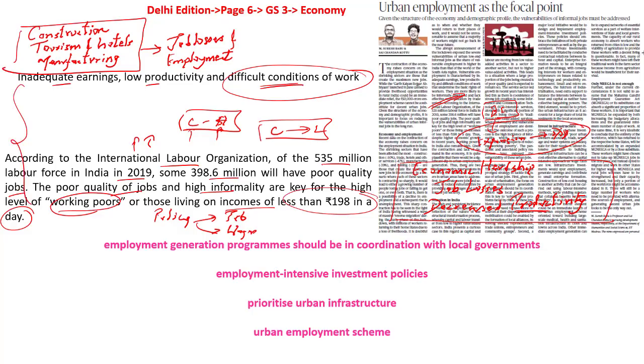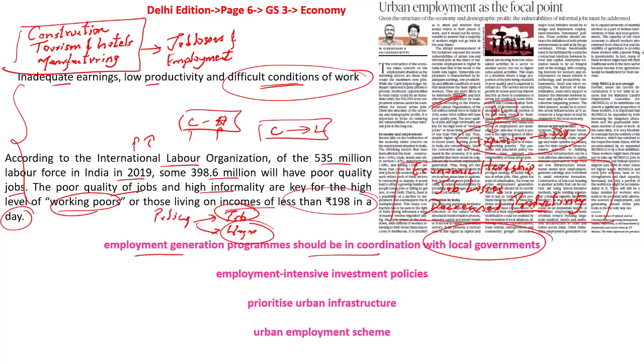So with all these issues in COVID-19 and in the near future, the government will have to take certain periodic interventions, that is, for creation of jobs and at the same time decent wages as well. What are the other measures that the government will have to take amidst the COVID-19 crisis? The government will have to make sure that there are employment generation programs in coordination with the local governments. Why local governments? Because they will have enough statistics about employment as well.